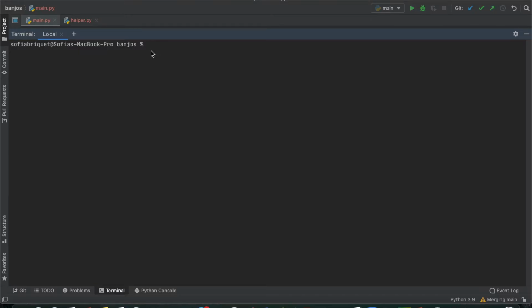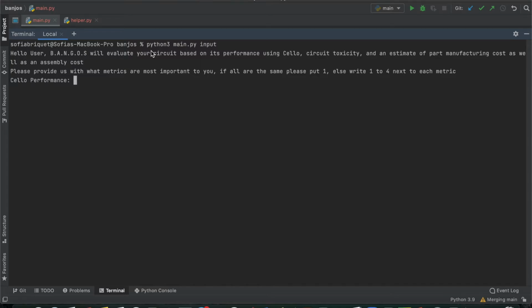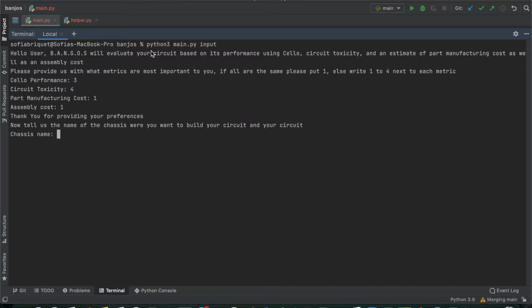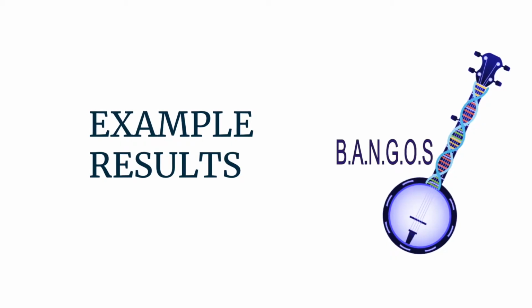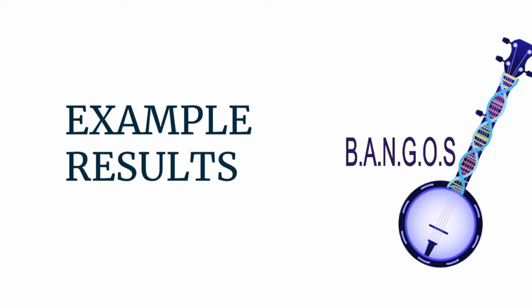For a clear example of how to run BANGOS, here we can put in the command line python3 main.py input. We are prompted with BANGOS's welcome message as well as instructions for how to input the weights for each of the metrics. We then need to specify the target vector in which the circuit is going to be built, and the name of the circuit, which is the name of the Verilog file. And lastly, the number of input signals the circuit needs. We are now going to show example results.